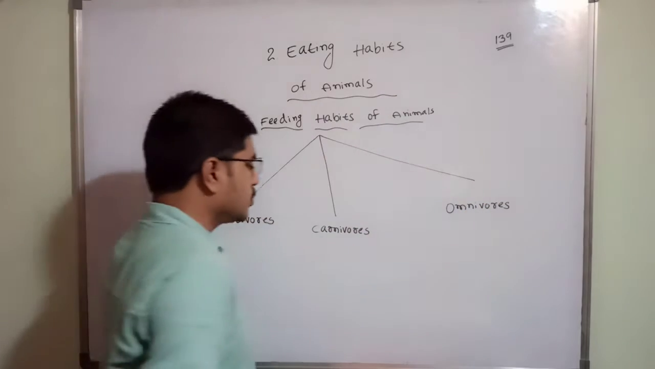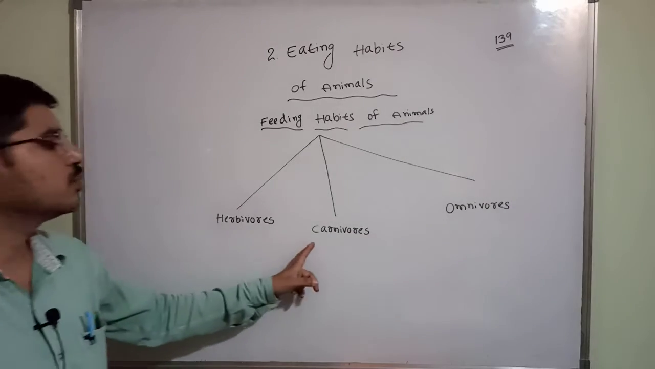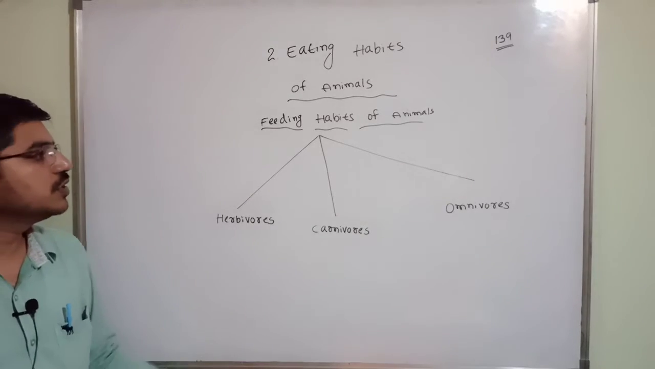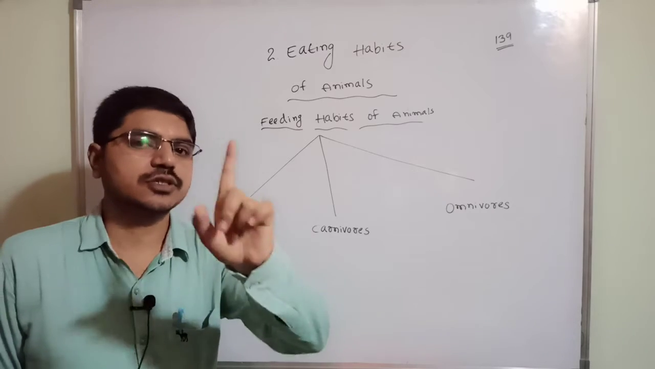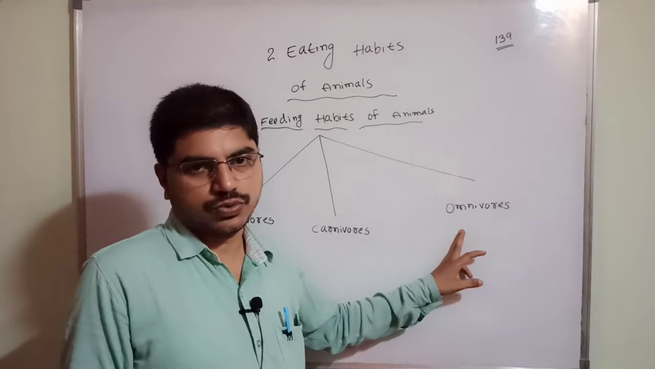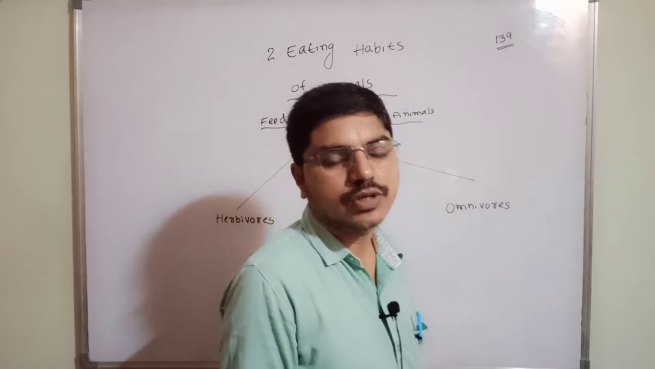Right children, very interesting. These are herbivores, carnivores and omnivores. Depending on their food habits, animals are divided into 3 categories. Keep in your mind: herbivores, carnivores and omnivores. Yes, in detail I am going to explain to you.